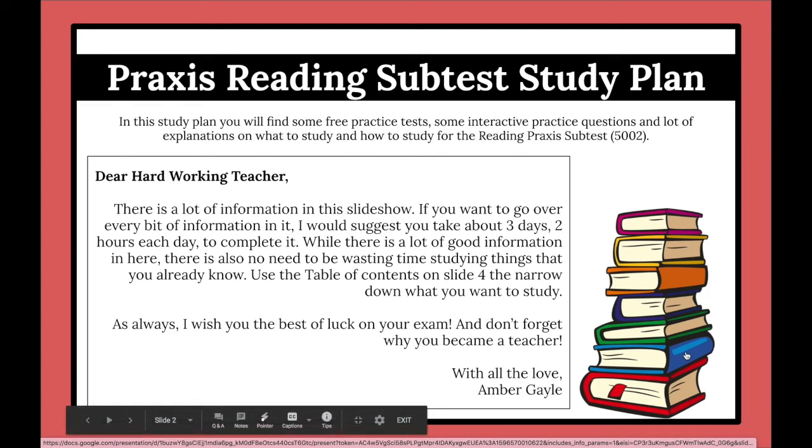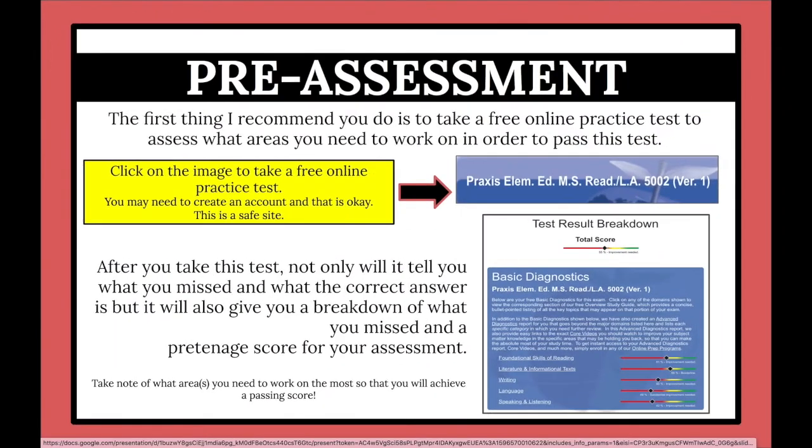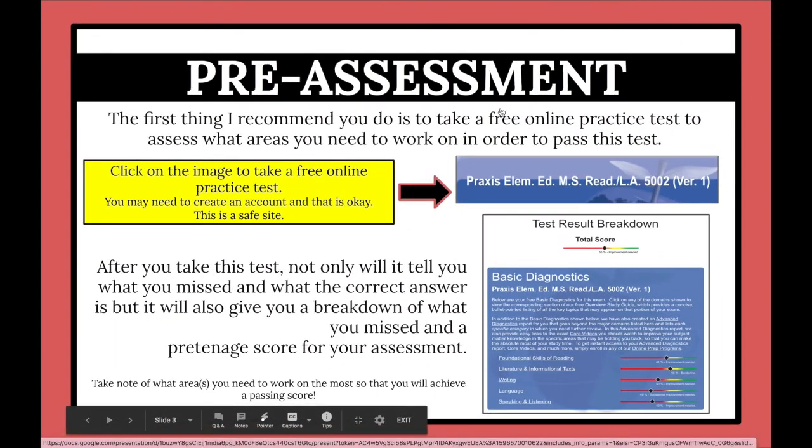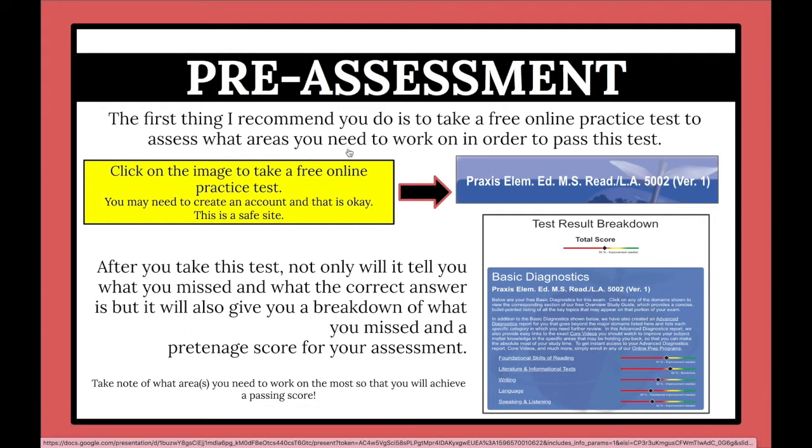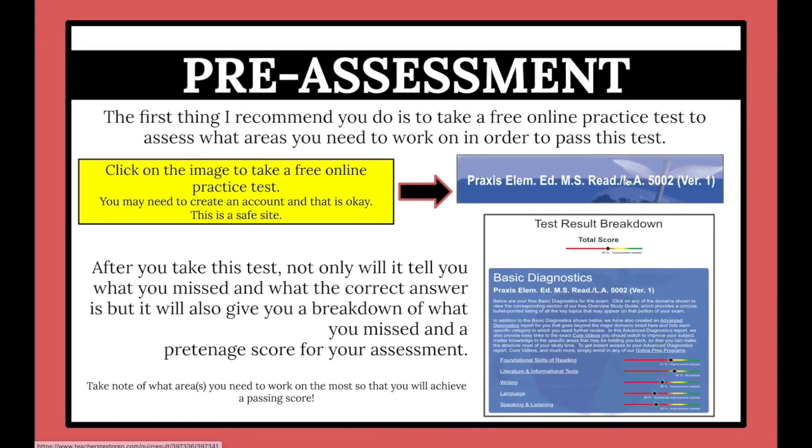So let's get right into it, guys. The first thing I recommend you do is take a free online practice test to assess the areas you need to work on in order to pass this test. This website right here is the best one I can find. It is from Teachers Test Prep, and they give you one free practice test with the correct answer choices with explanations for each subject of the Praxis 2 test. You can click on this image right here. It'll take you directly to that link.